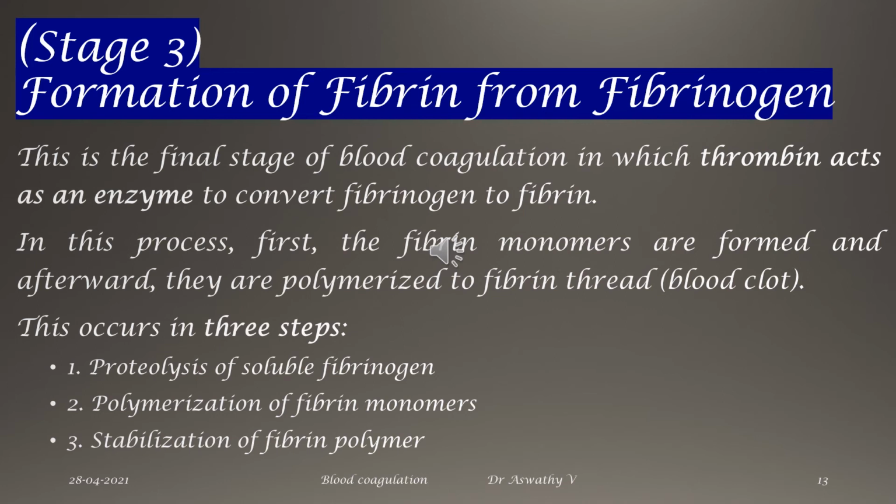Then these fibrin monomers will be polymerized together, and then this fibrin polymer will at last be stabilized with the help of fibrin stabilizing factor, which is factor number 13, which I told you to keep away from the clotting cascade. That factor number 13 is important here. That factor number 13 is called fibrin stabilizing factor that stabilizes the fibrin polymer.